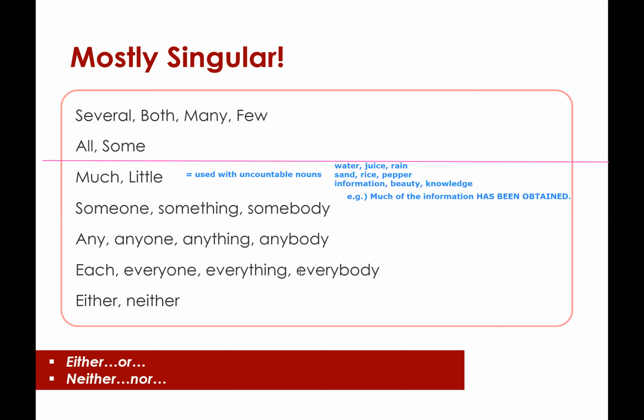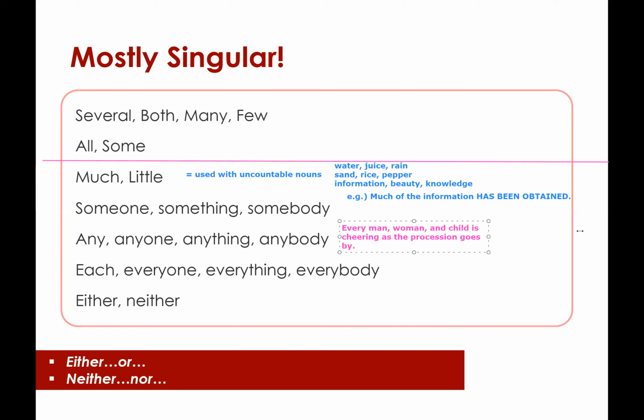So it is singular. And one very important thing is whenever you see each or every, it doesn't matter how many nouns or compound subjects follow, they're always in the singular form, and therefore the verb always needs to take the singular form as well, which is coming with the S or the ES ending. So for example, every man, woman, and child is cheering as the procession goes by.